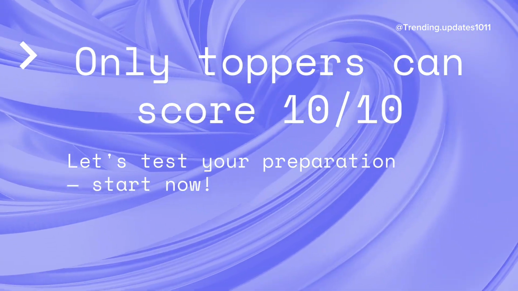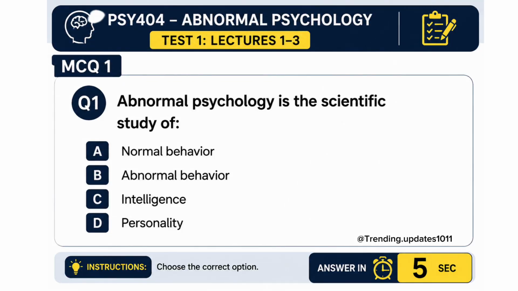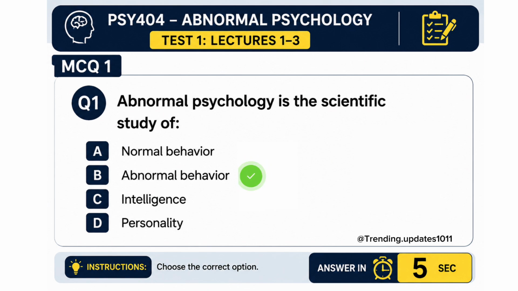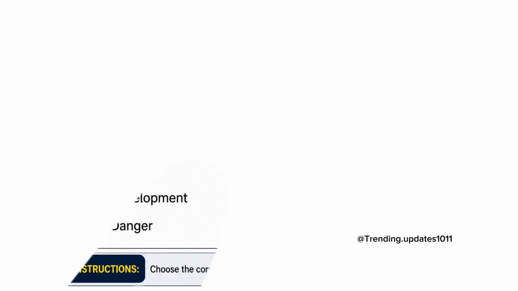Let's test your preparation. Start now. MCQs number 1. Abnormal psychology is the scientific study of A. Normal behavior, B. Abnormal behavior, C. Intelligence, D. Personality. B is the correct answer, abnormal behavior.